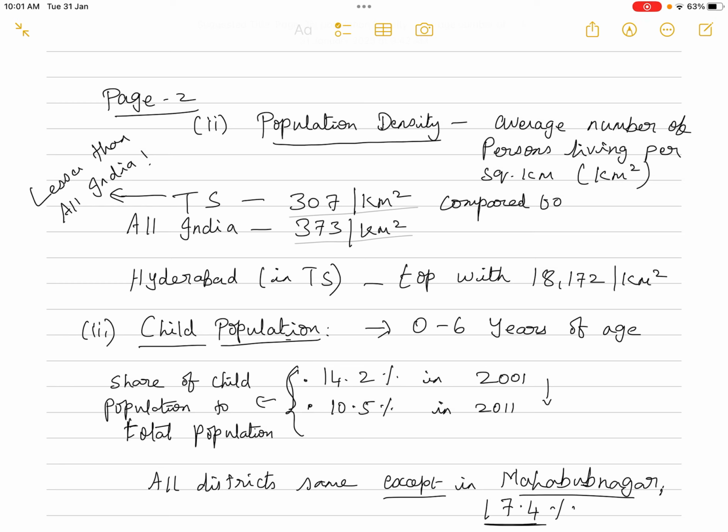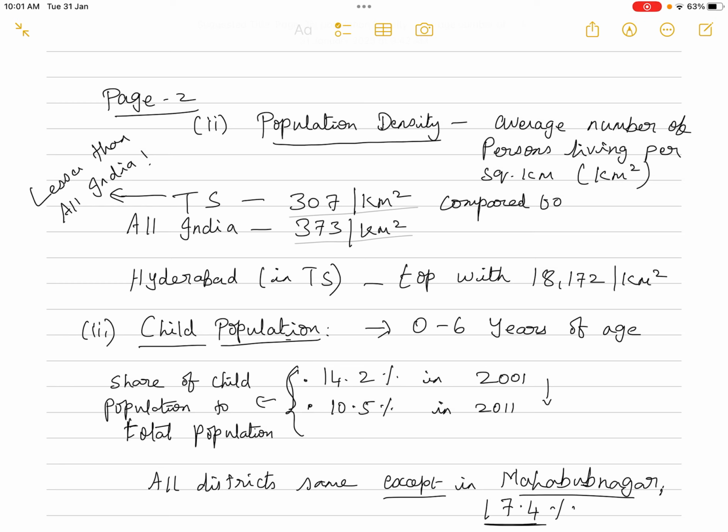Now, moving on to the next feature, what is the child population. Here we are considering children as 0 to 6 years of age. Right from the time of the birth of the baby up to 6 years of age is considered as the child population.